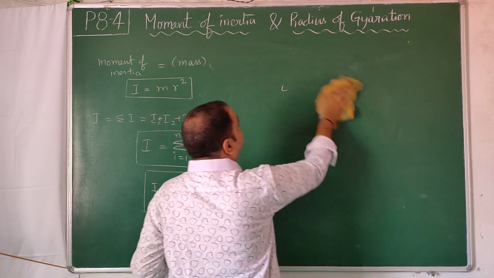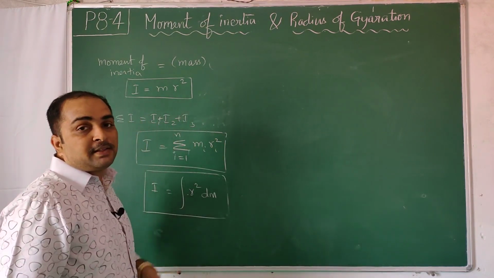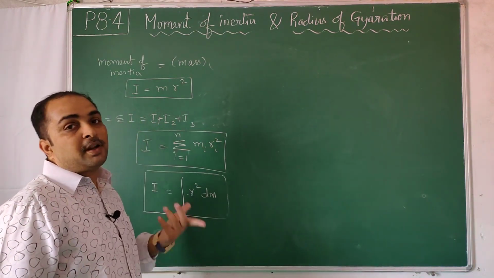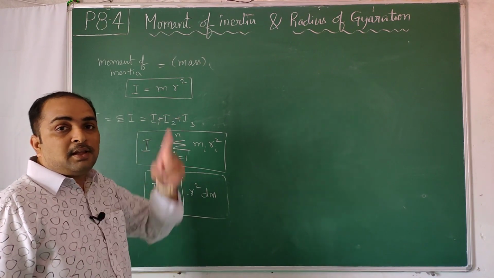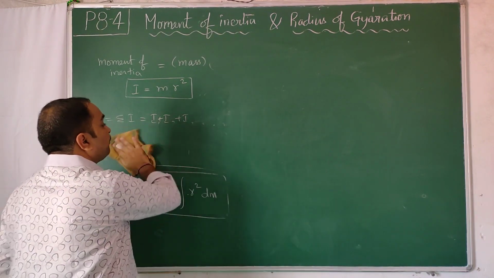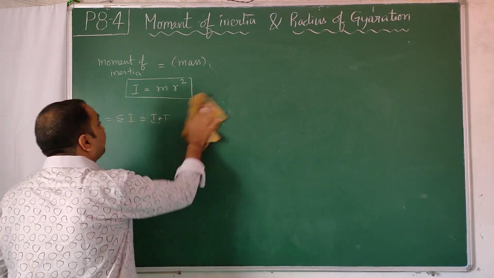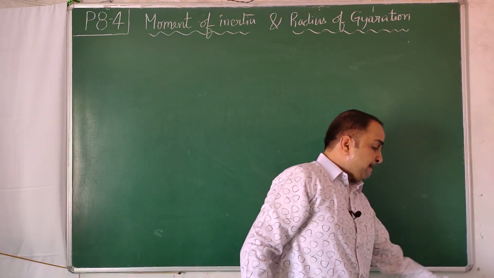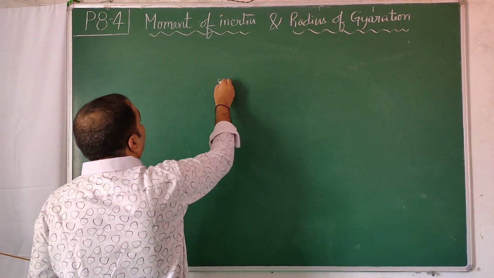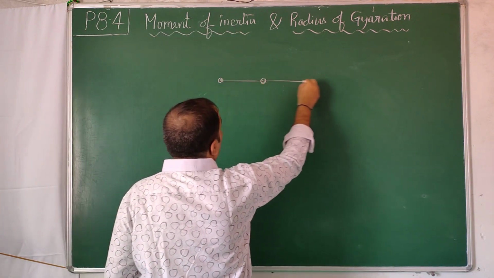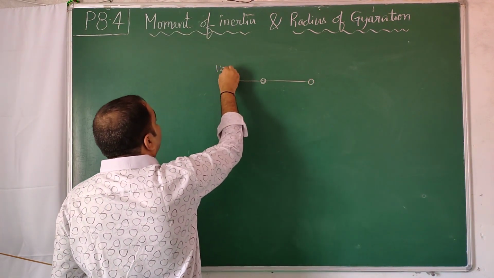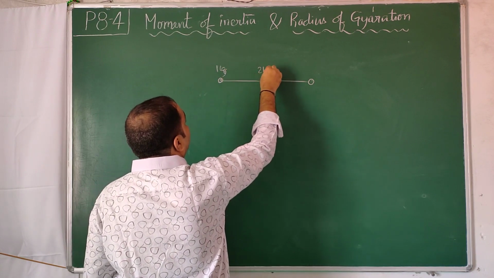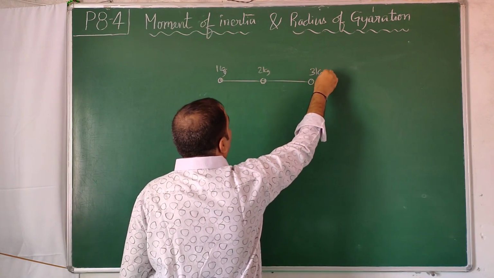Even once we use the word thin, we can say that the moment of inertia of a thin rod can be taken to be 0 about its cylindrical axis. Now let us take 3 masses, 1 kg, 2 kg, 3 kg.